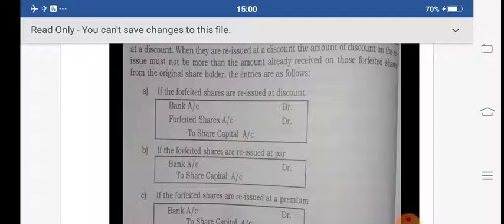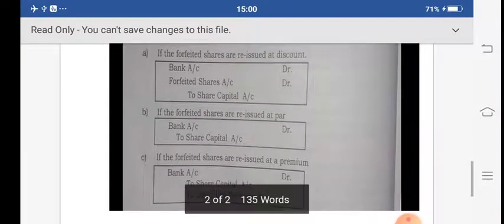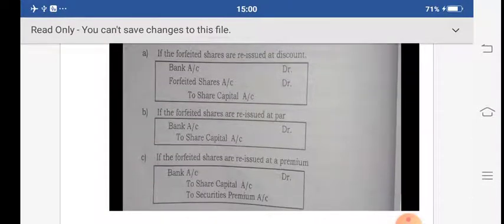If the forfeited shares are reissued at par: bank account debit to share capital account credit. And if the forfeited shares are reissued at a premium: bank account debit to share capital account credit, to securities premium account credit. Like this we prepare the journal entries when shares are reissued.